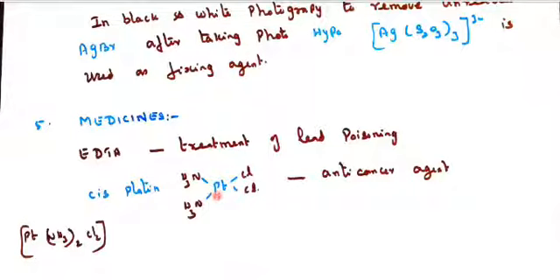Cisplatin is used as Pt(NH3)2Cl2. This is diamminedichloridoplatinum(II). It is an anti-cancer agent. Even there, only the cis isomer is the drug, not the trans.